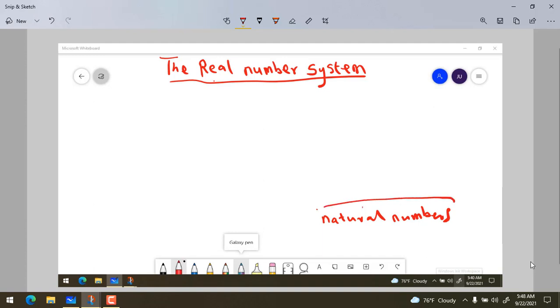The natural numbers are those numbers that we use naturally. For example, somebody tells you to count the number of people in your class. You are in a class and somebody says, can you please count the number of people in this class? What do you do? You start from 1, 2, 3, 4, 5, 6. Okay? You don't start from 0. You don't start from -1.